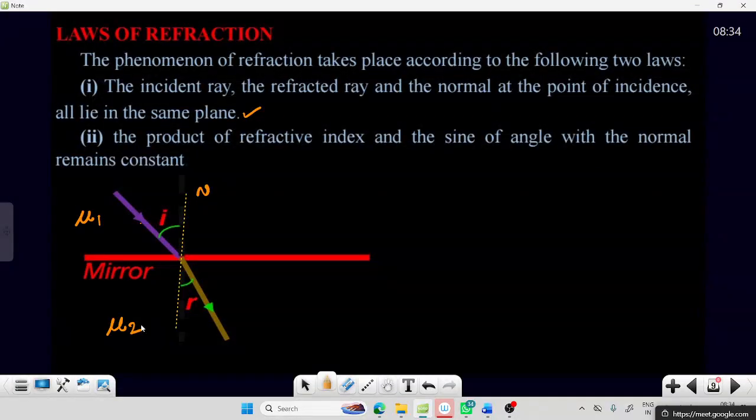Here the refractive index of the medium of the incident ray is mu1, and the angle of incidence is I, so that is mu1 into sine I. Next, the refracted ray: in this medium the refractive index is mu2, and the angle is R, so sine of R.